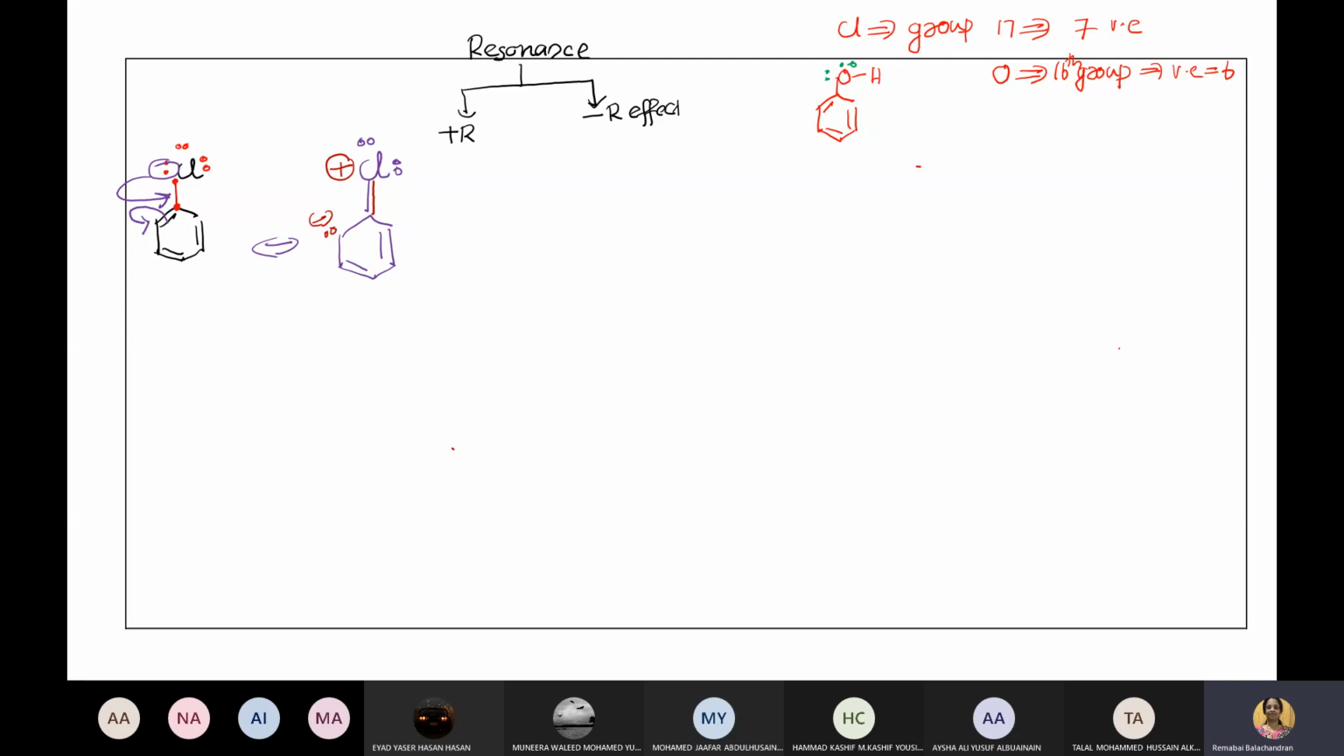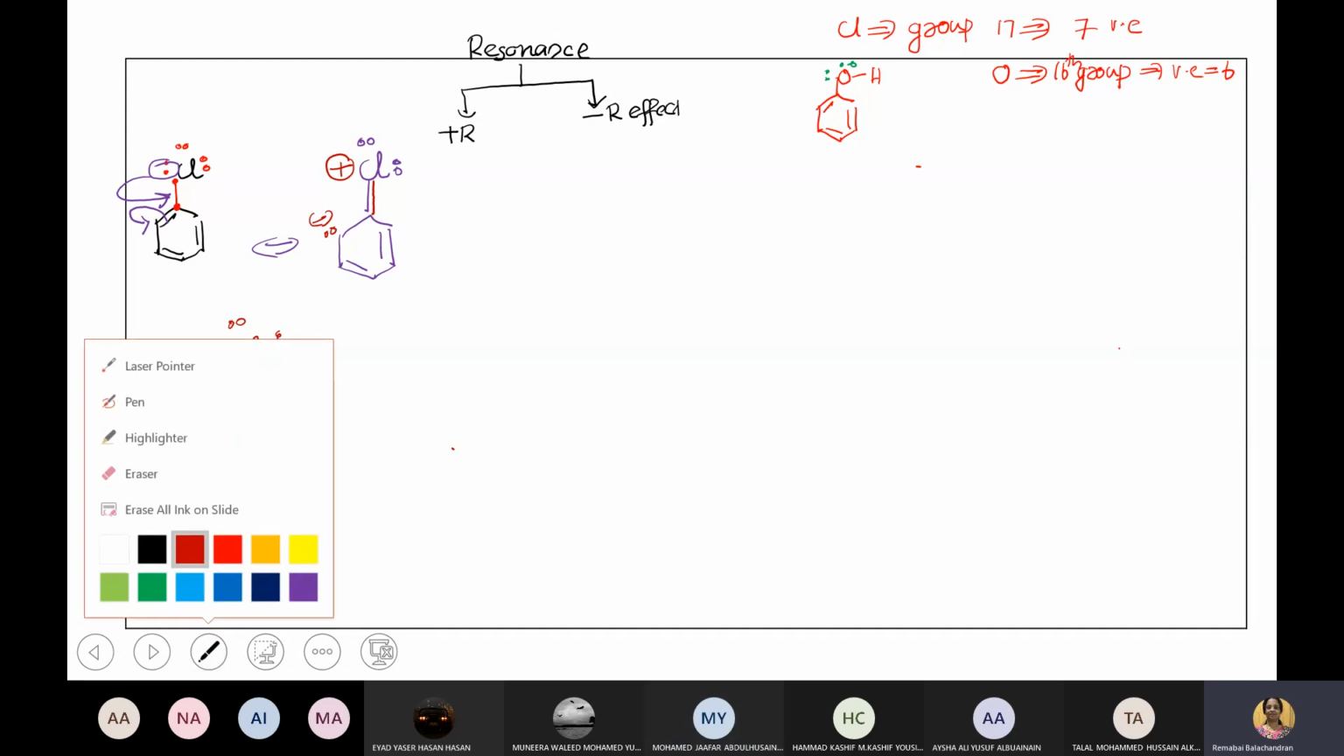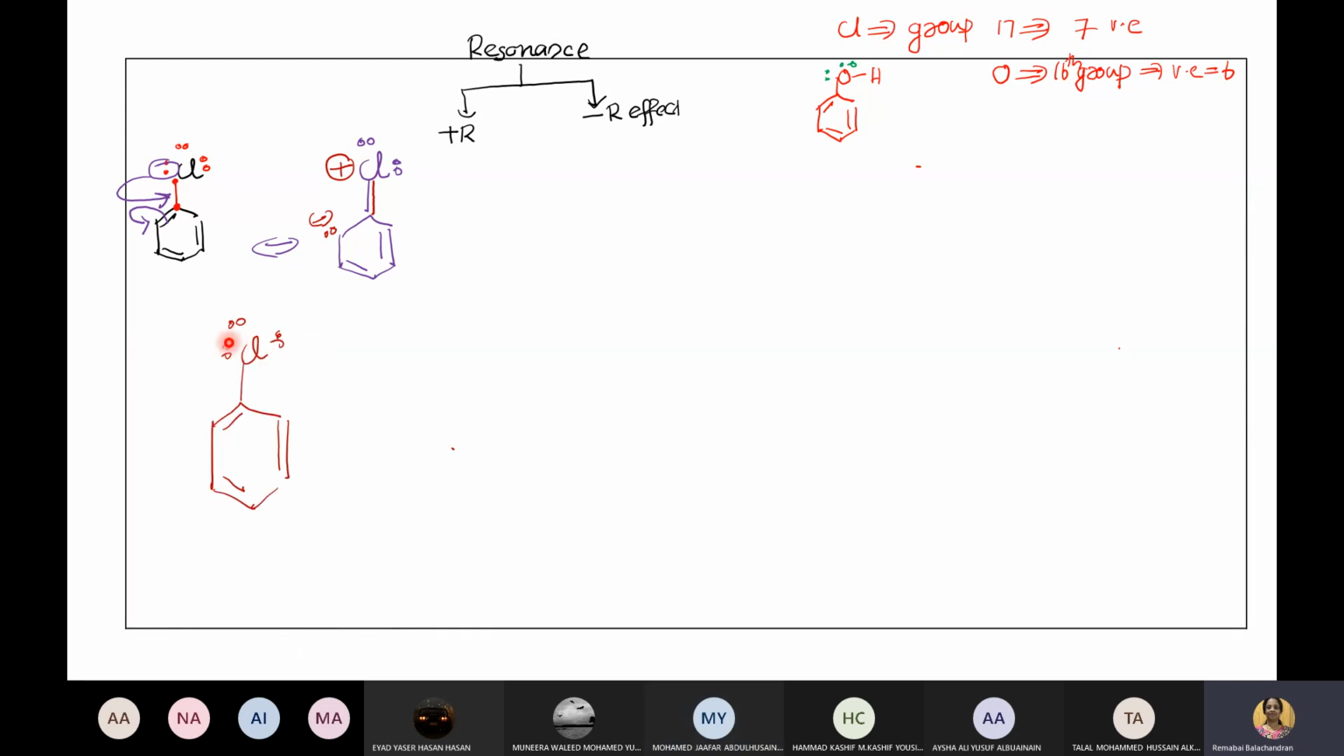See, look here, dears. I'm drawing the same thing again. Cl here, 2, 4, 6. Here we have a bond this side, a bond this side, this side. Is it okay? Look, for resonance to occur, this chlorine has a lone pair and the next atom has a double bond, so there is resonance.